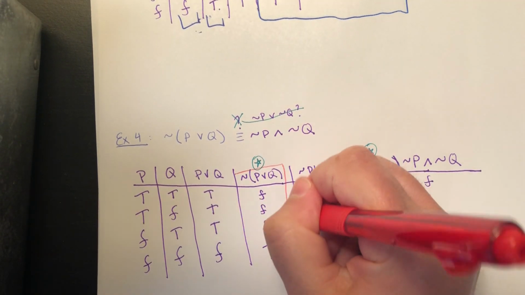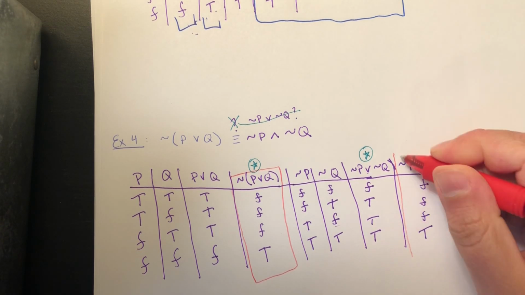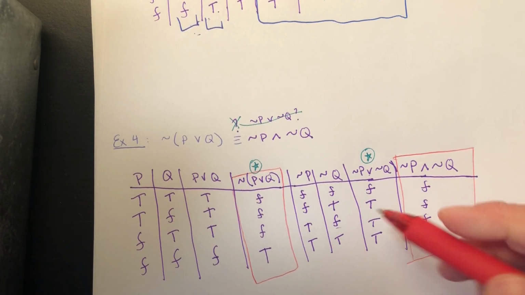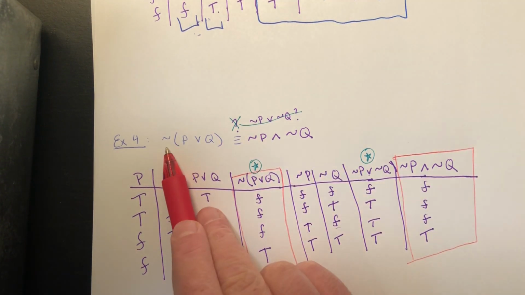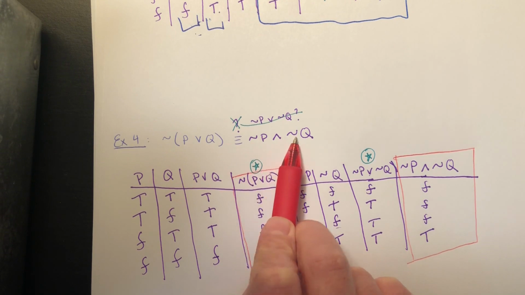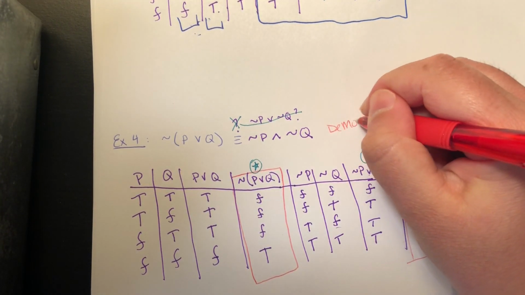Aha! Well, now look. The negation of P or Q gives you the same column as the negation of P and the negation of Q. You get false, false, false, true for both of them, which means the negation of P or Q is logically equivalent to the negation of P and the negation of Q. This is actually called De Morgan's law.